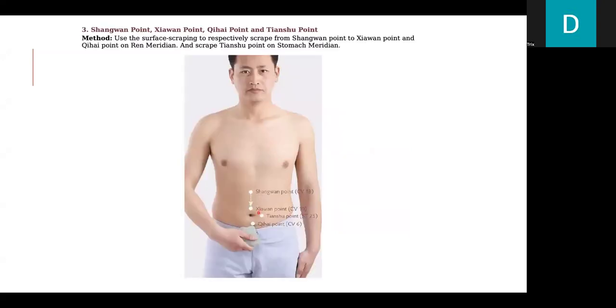Next, the Shangwan point, Xiawan point, Qihai point, and Tianshu point. Use surface scraping to respectively scrape the Shangwan point to the Xiawan point and Qihai point on the Ren meridian, and scrape Tianshu point on the stomach meridian.